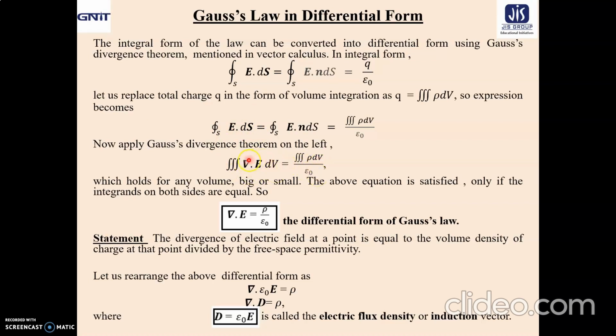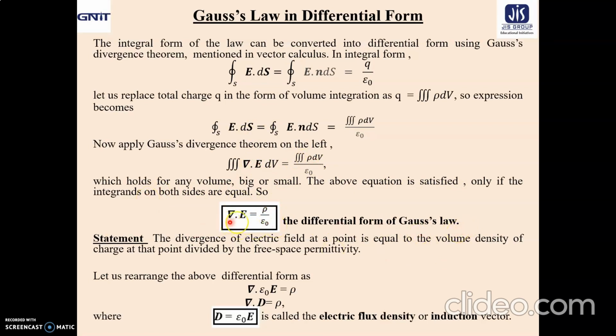Now take a look. Both sides are now expressed in terms of volume integration, which holds for any volume, big or small. So the above equation is satisfied only if the integrands on both sides are equal. We are getting ∇·E equal to ρ by ε₀, the well-known differential form of Gauss's law. What does it represent?